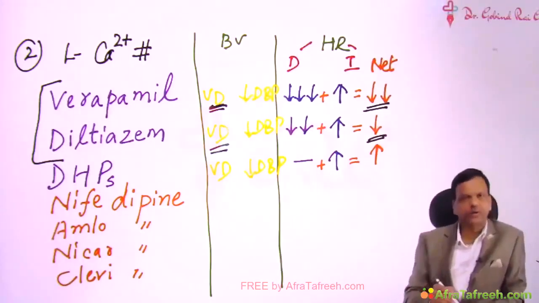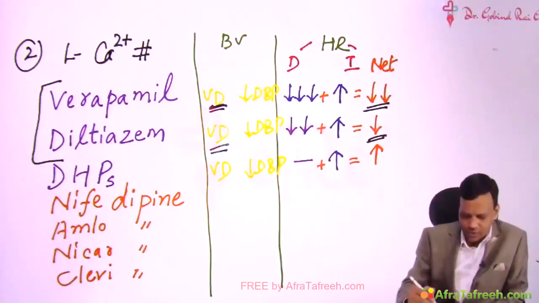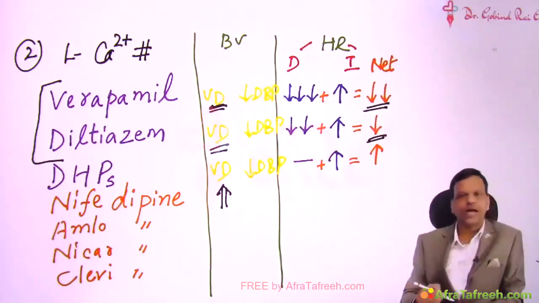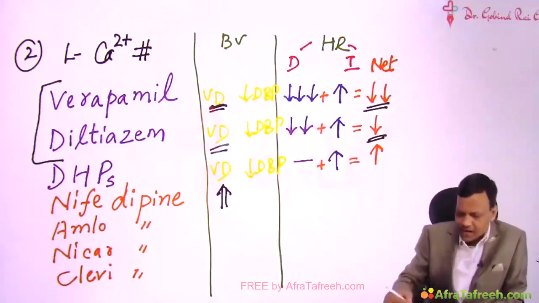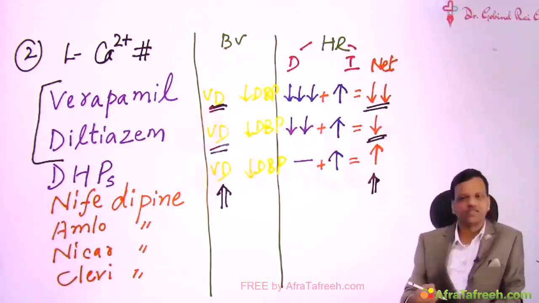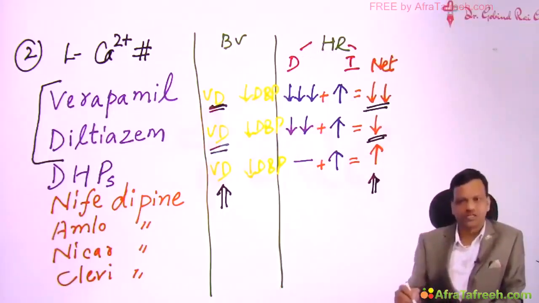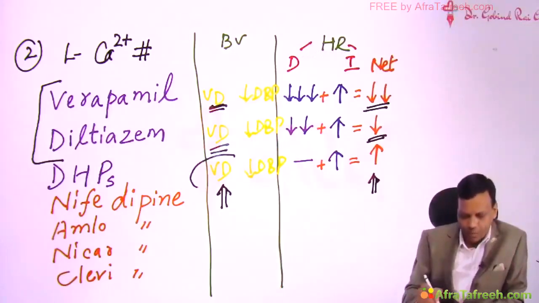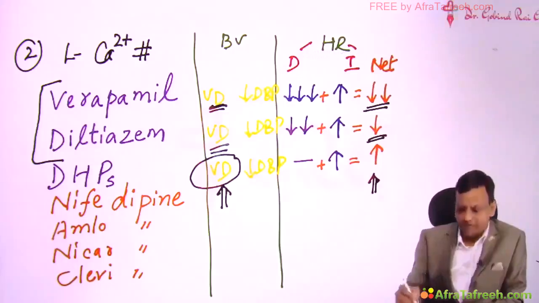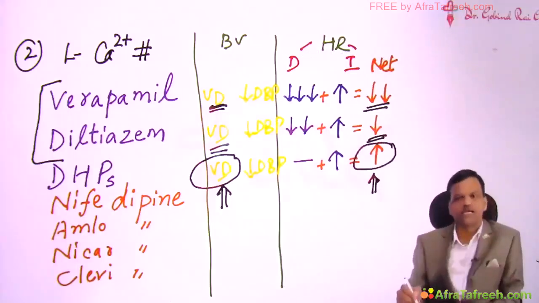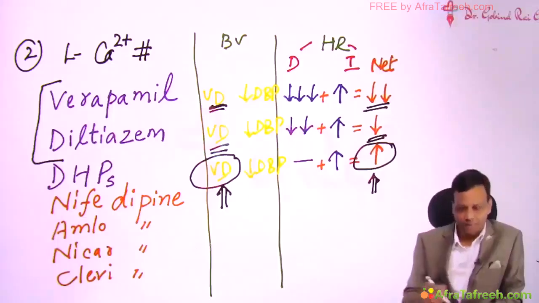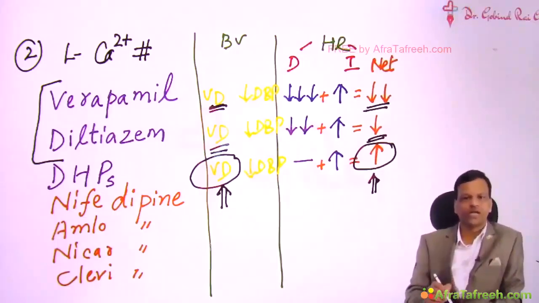But in case of dihydropyridines, if you see carefully, only one method is useful in angina. That means they decrease preload and afterload. But by increasing heart rate, they can precipitate angina. They can worsen angina. So the final effect of dipins will depend upon the balance of these two actions. If the vasodilatory effect is more, they are useful in angina. But if the tachycardiac effect is more, they can worsen angina. So preferably we should avoid calcium channel blockers in angina, particularly the dipins category. Verapamil and diltiazem are useful, but dihydropyridine type of calcium channel blockers should be avoided in angina.